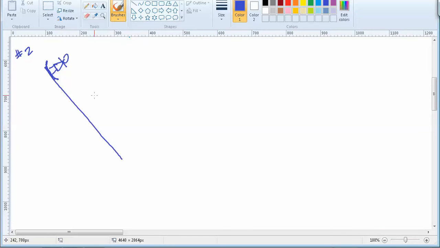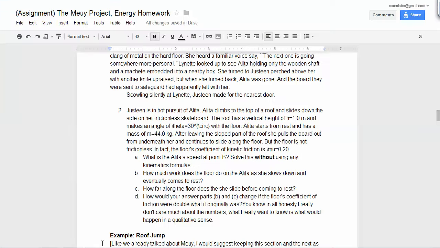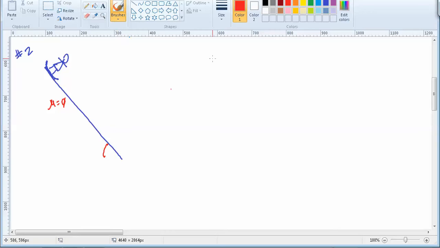and there is no friction. Apparently, mu equals 0 over there because she's standing on a frictionless skateboard, which is what she stole, by the way. Oh yeah, and it's up at a height h of 1 meter, and the angle is 30 degrees. All right, so here we go. Let's go back to black. We got 30 degrees, and h equals 1 meter.